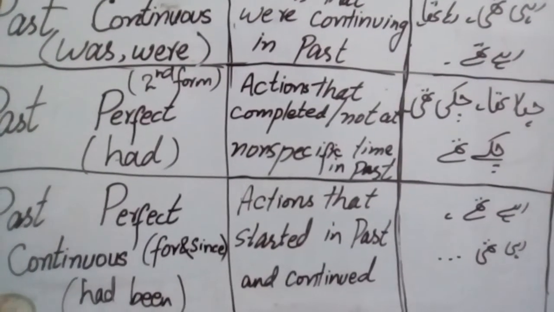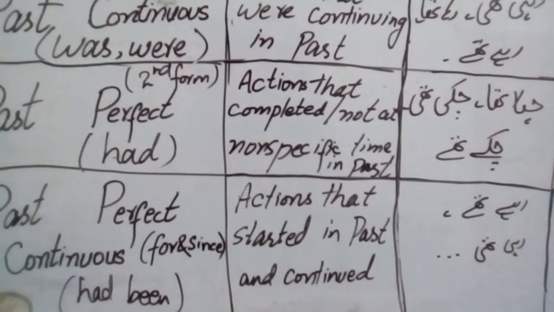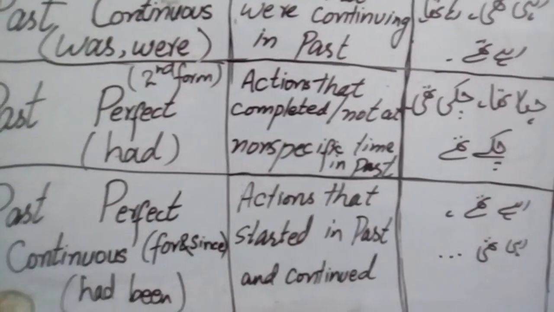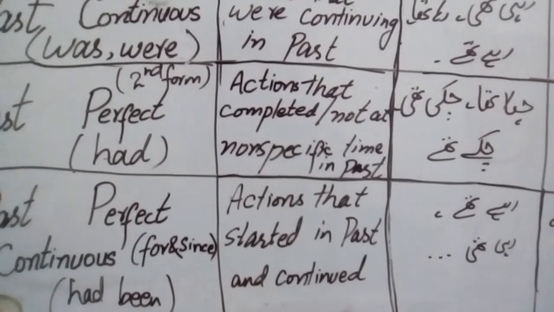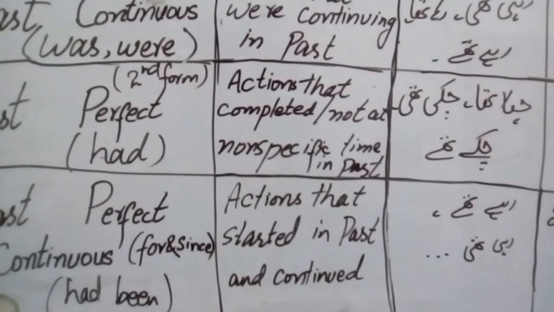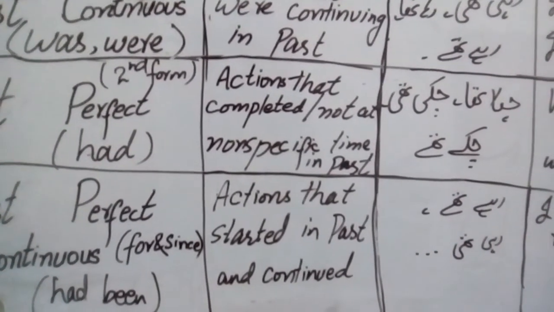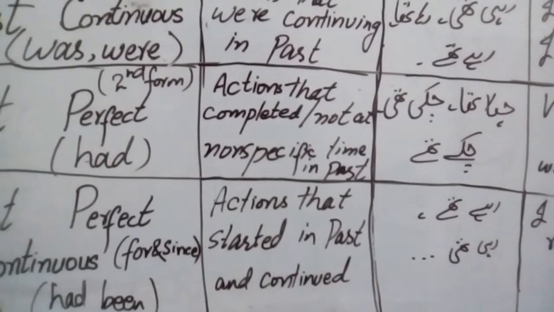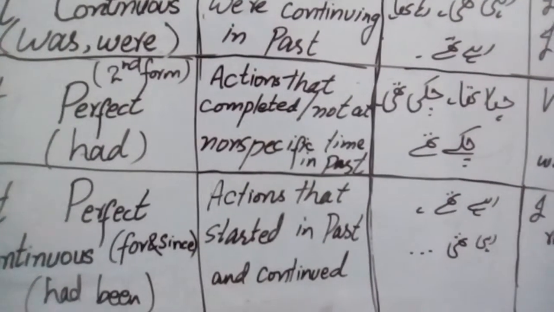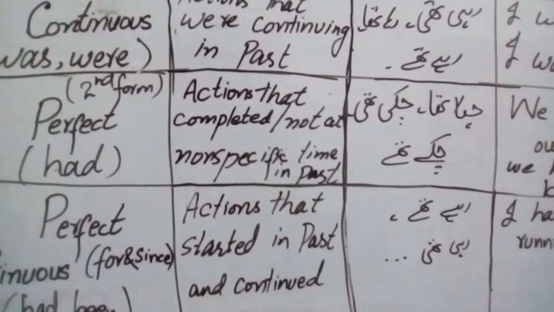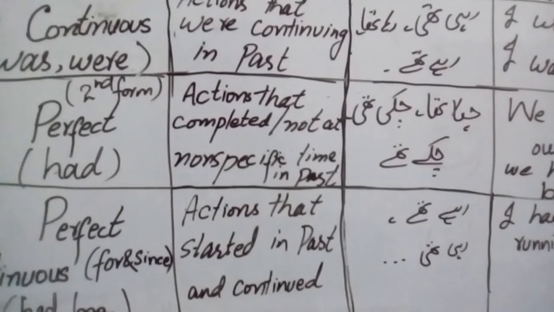Past perfect continuous tense is used when the actions are continuing right now, which started in the past and continue. For example, they had been writing since 3 p.m.